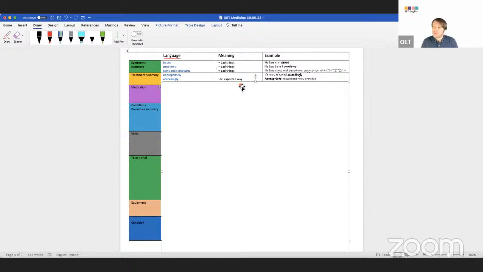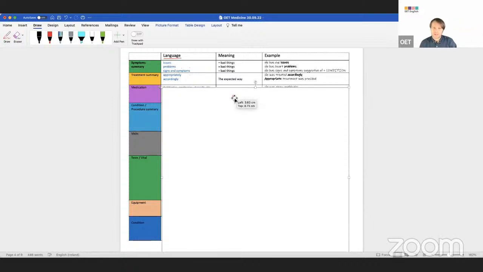What do you expect for a simple headache? Pain relief or rest, right? That's the idea. And we can summarize. We don't have to say all of the treatment. You can take 10 pieces of treatment and push it all into one small sentence if the reader doesn't need the details.